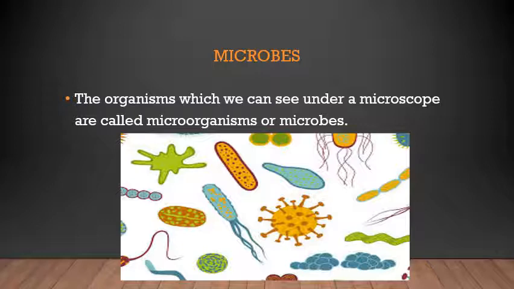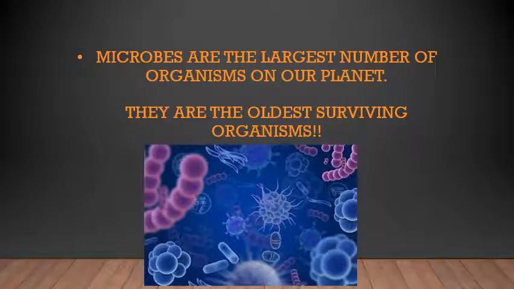Microbes are the largest number of living organisms on our planet. They are the largest number because they are very small, they take very little space, and they can survive. And they are also, for a note, the oldest surviving organisms. There is a theory in science which says that life on earth came into existence first in the form of these microorganisms only. They are very small, so we have to see them under the microscope to study them.